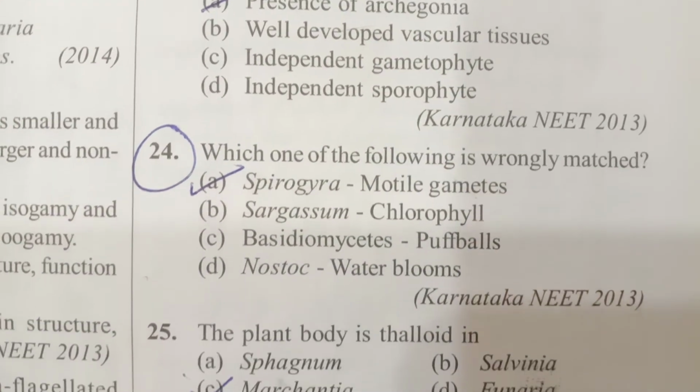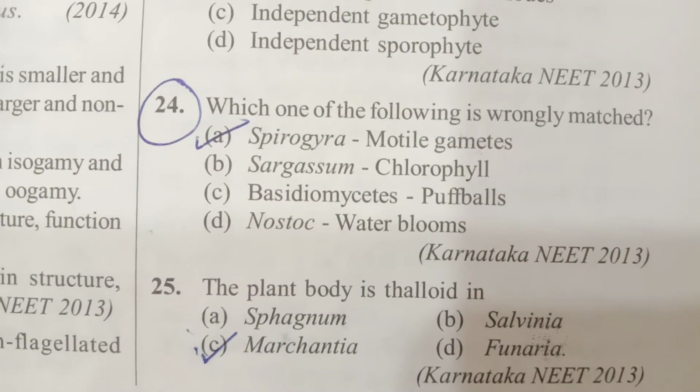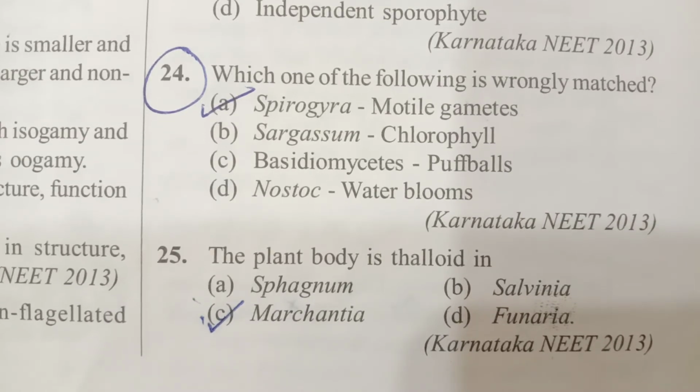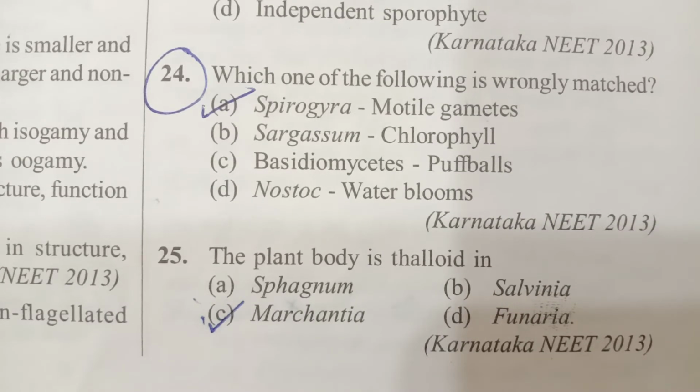Next, 25th question. The plant body is thalloid in Marchantia. Remaining all, it is differentiated. So thalloid in Marchantia, which is the liverwort, which belongs to liverworts of bryophytes.